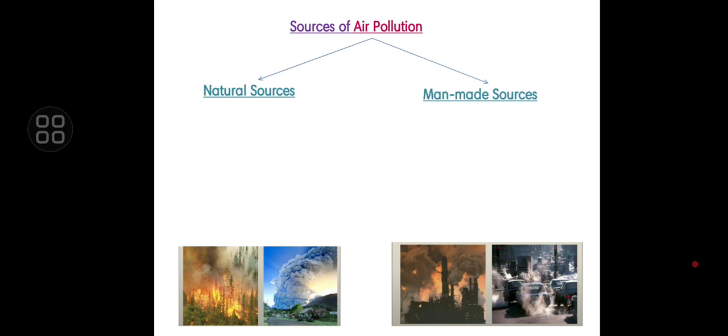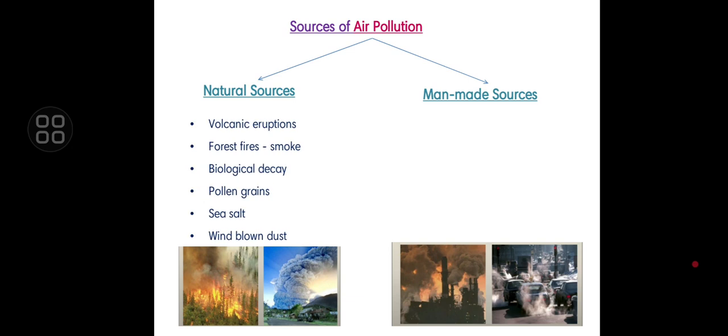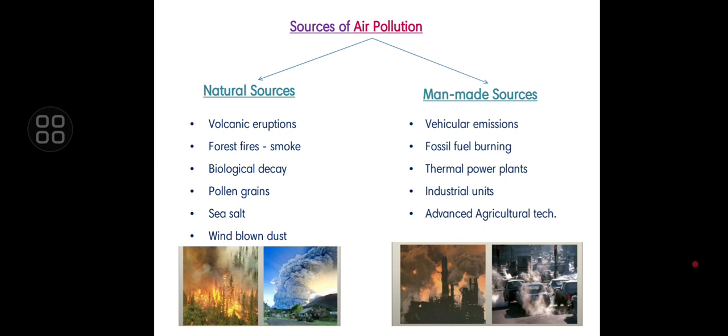The sources of air pollution. There are two types of sources: the natural source and the man-made source. The natural sources are volcanic eruptions, forest fires, which produce a large amount of smoke, biological decay, pollen grains, sea salt, wind-blown dust, etc. The man-made sources are vehicular emissions, fossil fuel burning, thermal power plants, industrial units, and advanced agriculture technology.